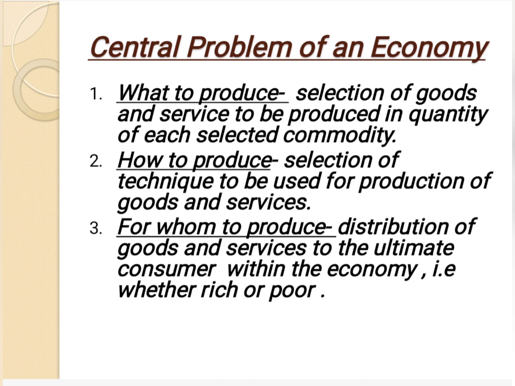Suppose machinery and equipment. The machinery and equipment need to be consumed by whom? By the producer. So regarding this, at what extent the goods need to be produced, because these are capital goods. In the other sense, if we say rice, wheat, cloths, bread, butter, etc., these are necessity goods.